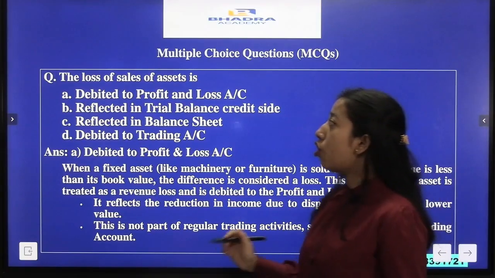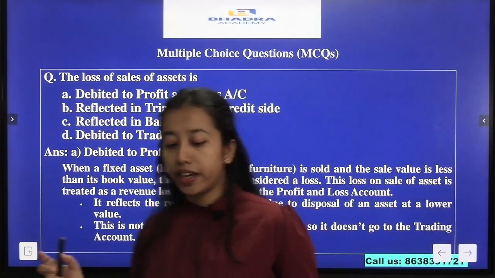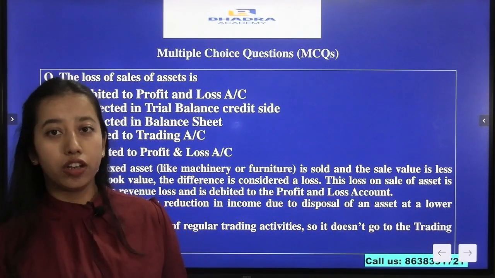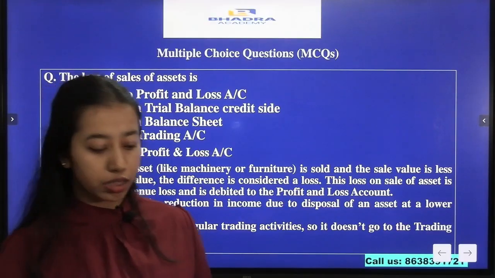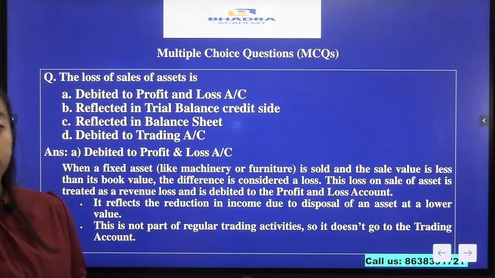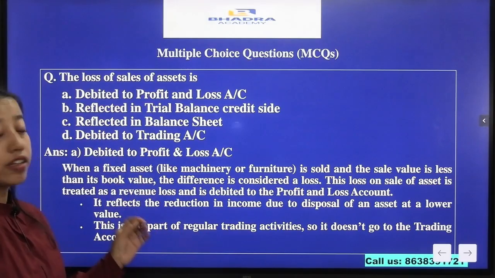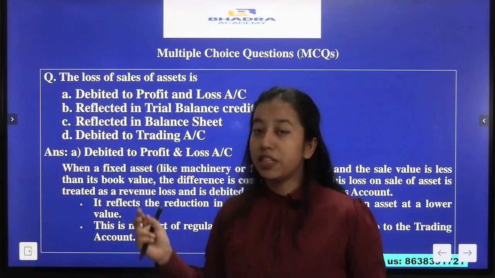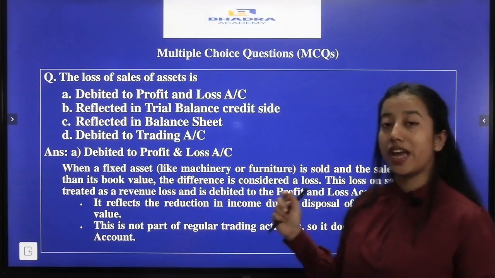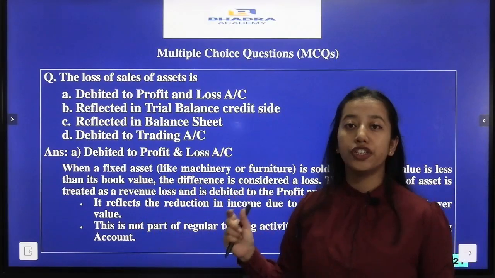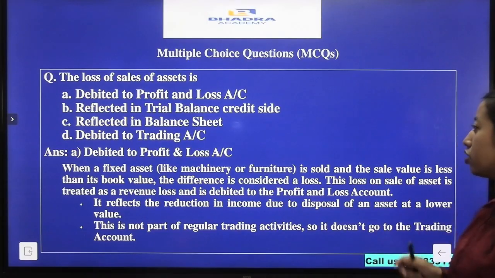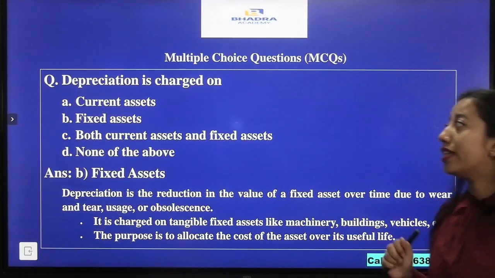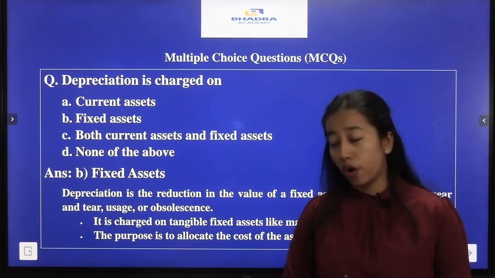Why so? Loss on sale of assets is not an operating loss. When an asset is sold and there is a loss, it will always be recorded on the debit side of the profit and loss account. So our answer here is debited to profit and loss account, that is option A.